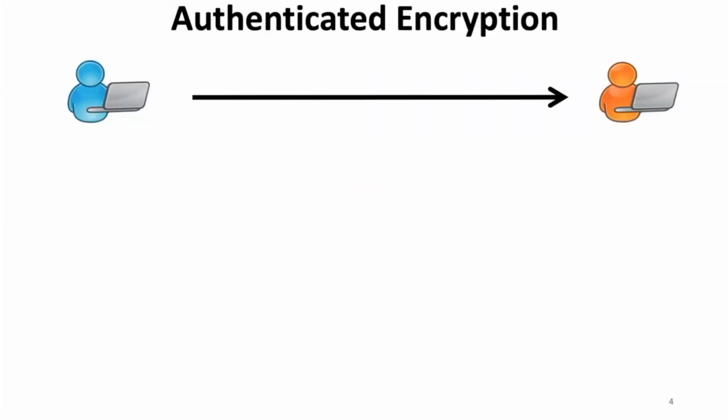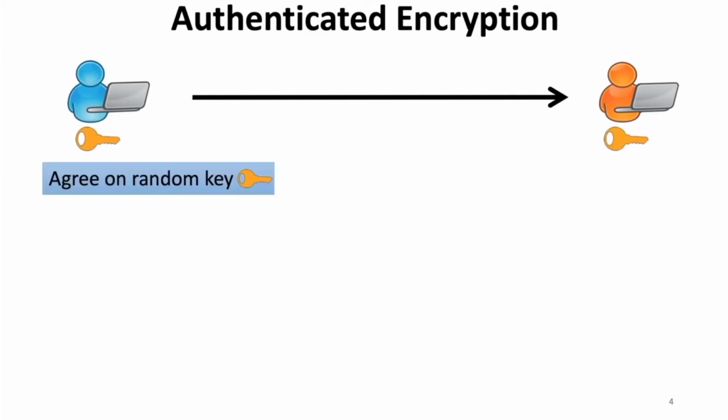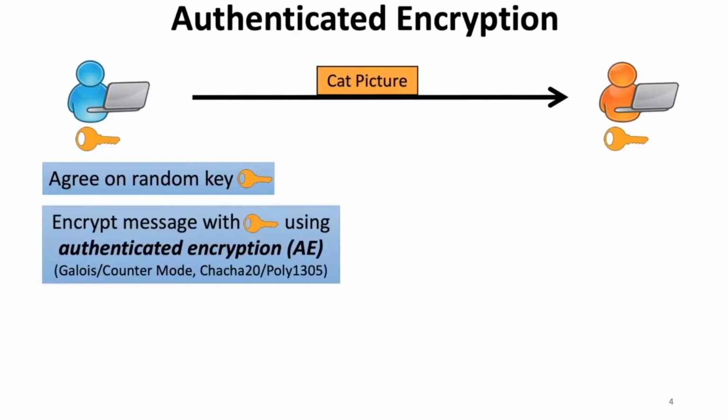So as I said before, my talk is all about authenticated encryption, or AE for short. AE is probably, along with key exchange and signatures, one of the most widely used cryptographic primitives on the internet. The way AE is often used is for two parties who want to communicate securely to first agree on a random symmetric key, perhaps pre-distributing it or establishing it via key exchange, and then encrypting all their traffic, for example, their cat pictures, with an AE scheme like Galois counter mode or ChaCha20 Poly1305.